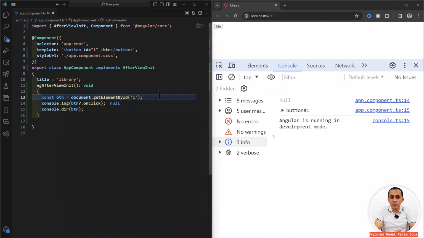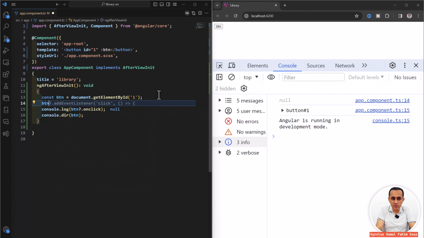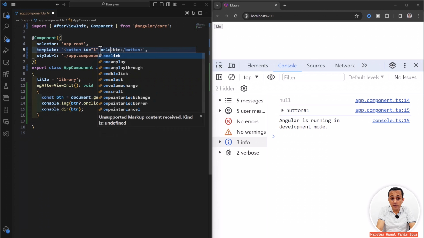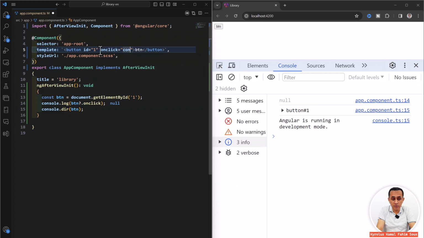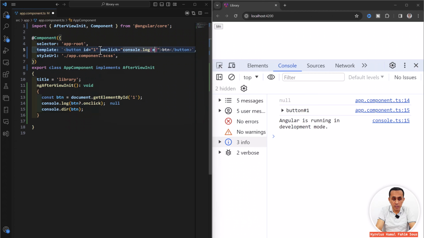In JavaScript, you can deal with events in two ways. The first one by catching the element and then using an event listener in this way. And the second way is using events on tags like this one, onclick, and we can write console.log and we can write here event, for example.